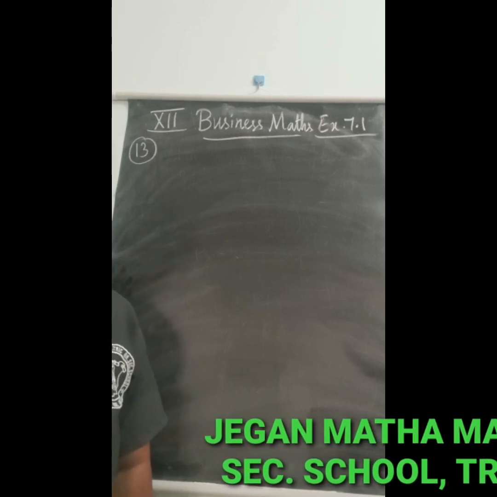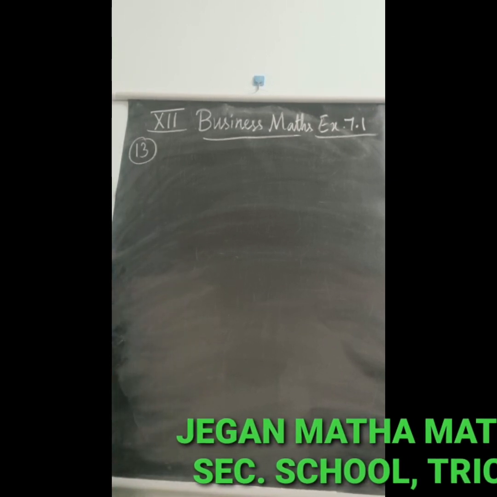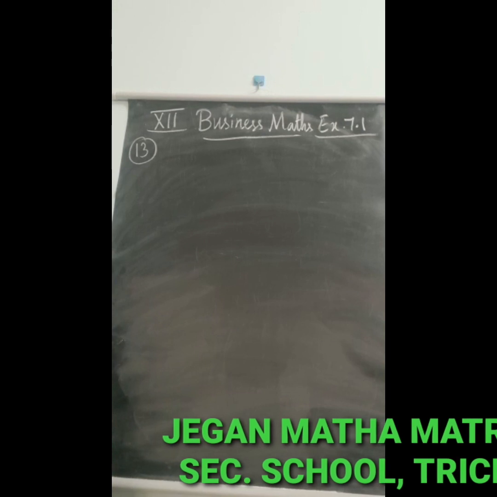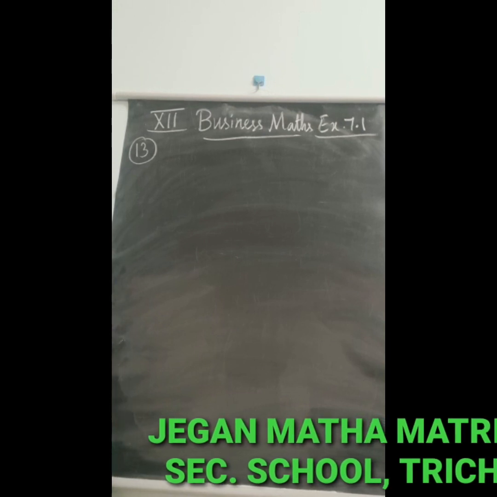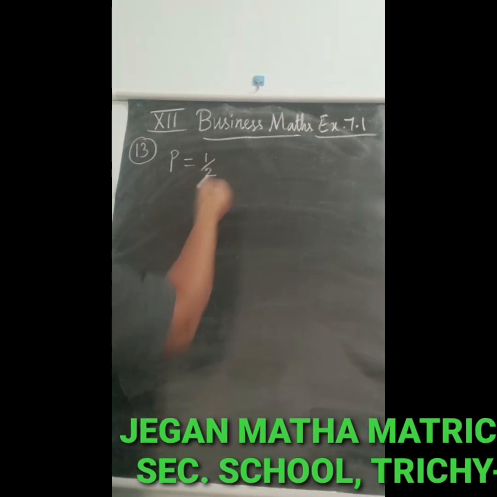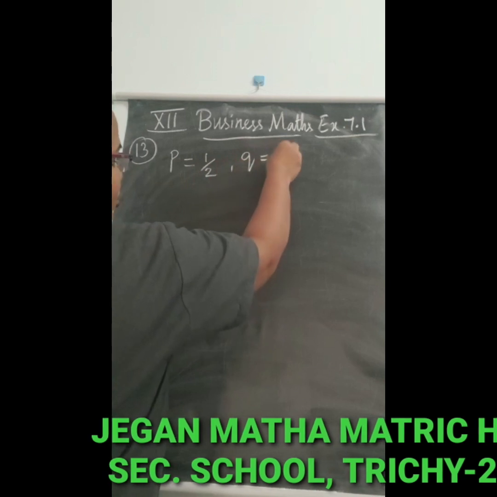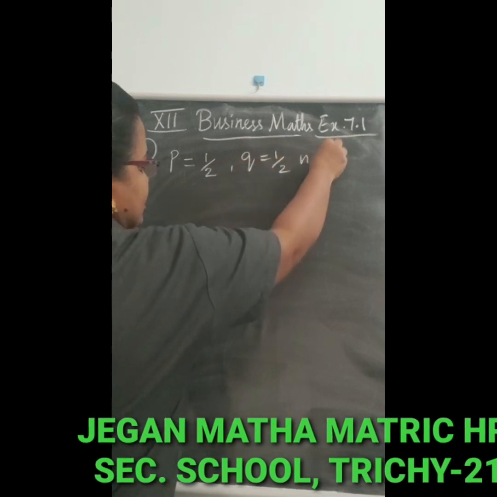So first, let us take what is P and what is Q. According to the question, the probability for a boy or a girl is P equal to 1 by 2 and Q is also the same, 1 by 2, and n is equal to 4.